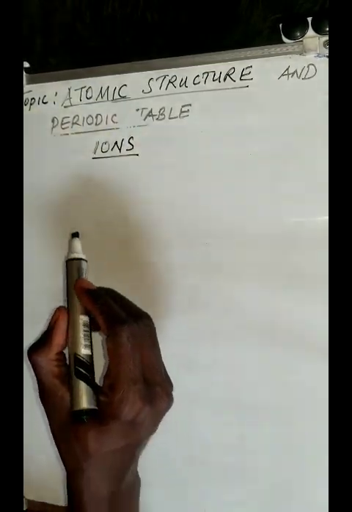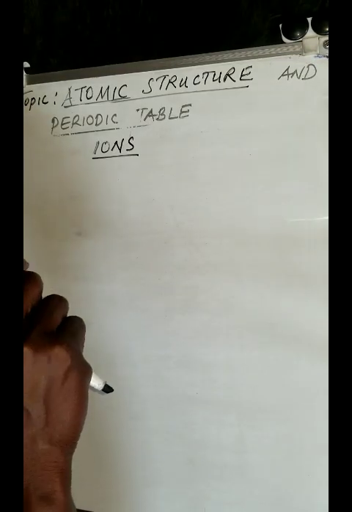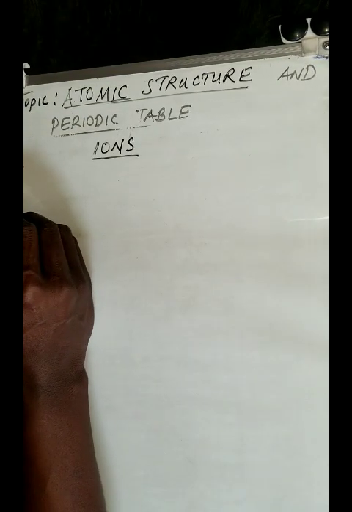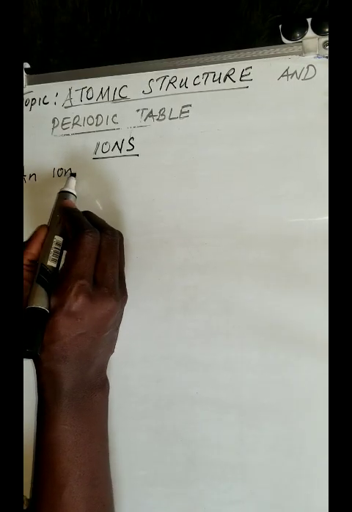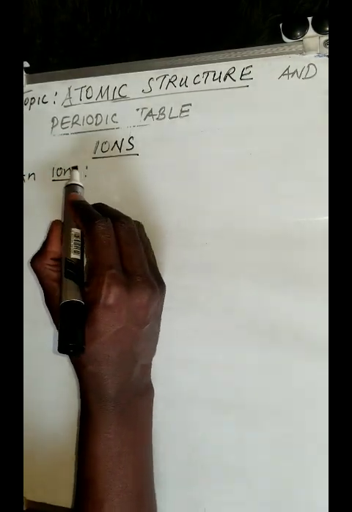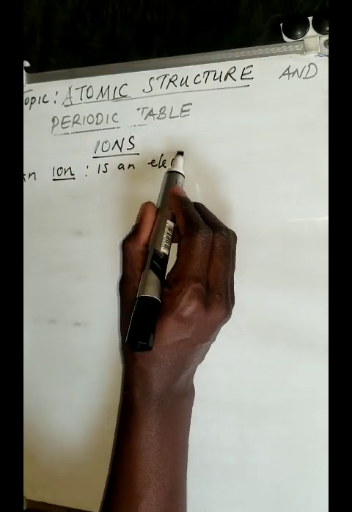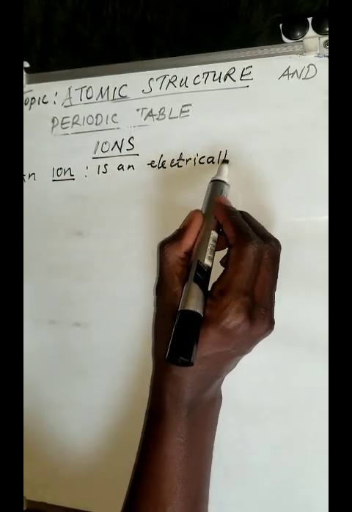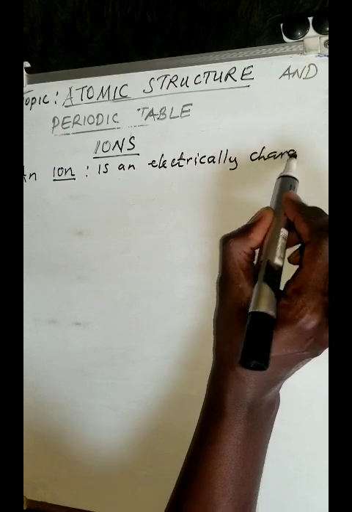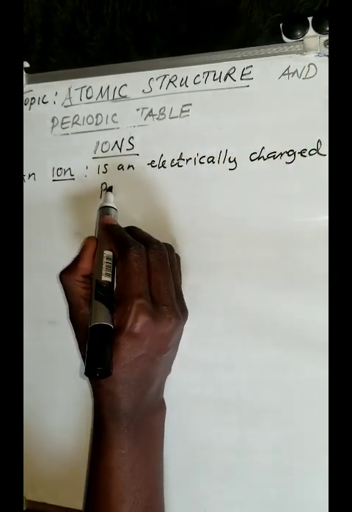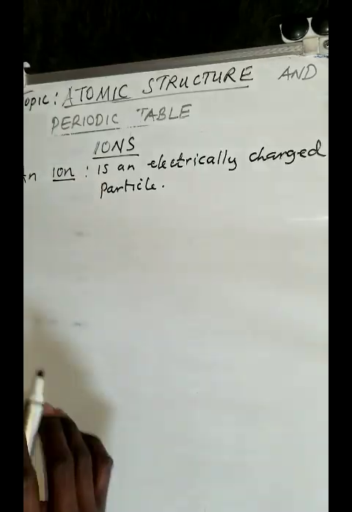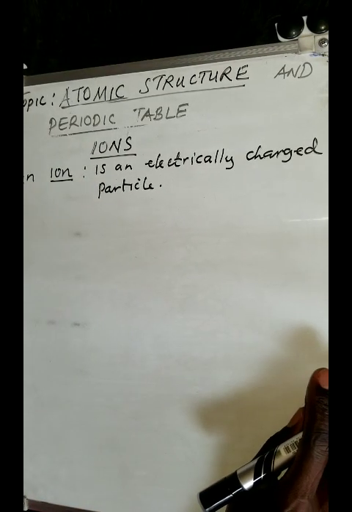So in this segment, we are focusing on ions, and we want to look at what is an ion. So that's the first question that you need to remember. Well, when we talk about an ion, we can simply say an ion is an electrically charged particle. That is what we simply call an ion.